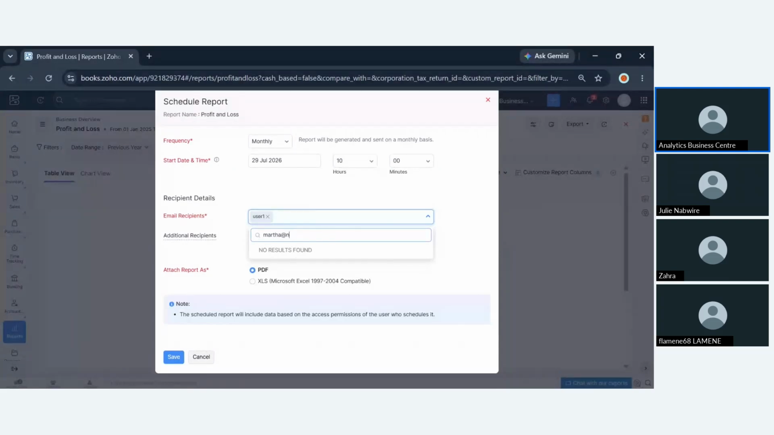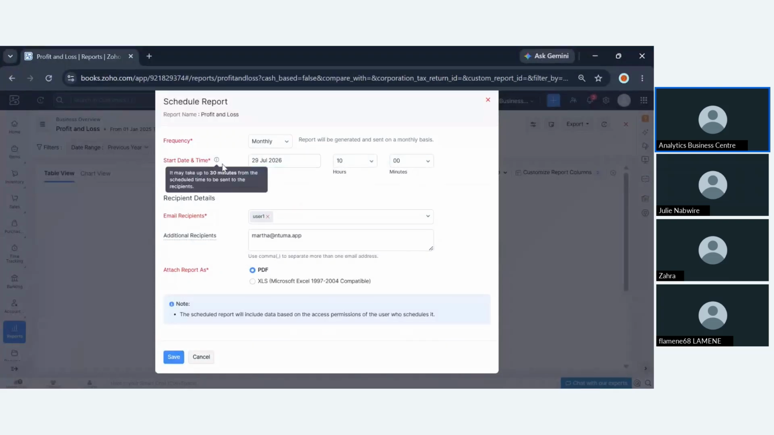So you're going to add an email there, additional. So I'm going to choose this. You can attach an email recipient here. So here we have the default email recipient, which is that email that you used while onboarding to Zoho Books. That's why you're seeing it here.